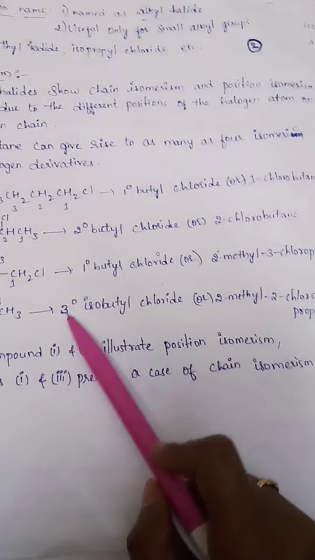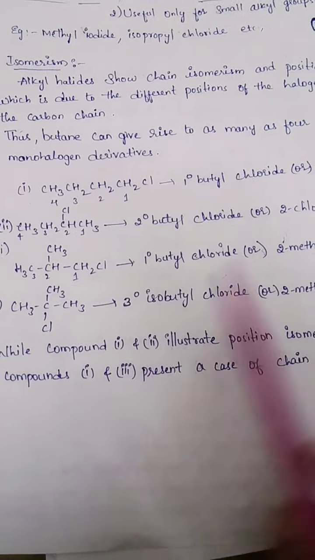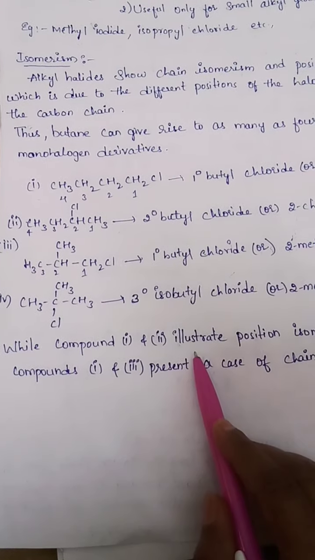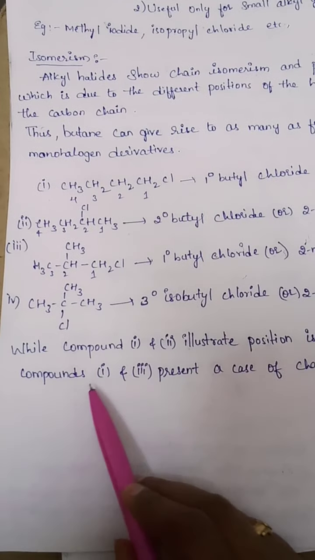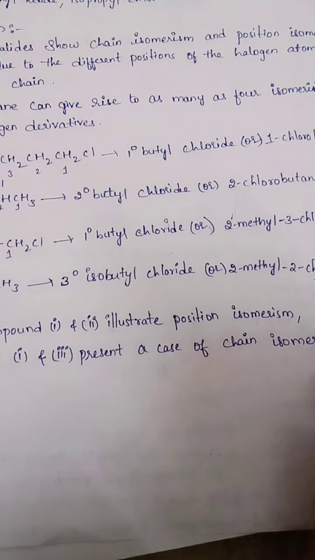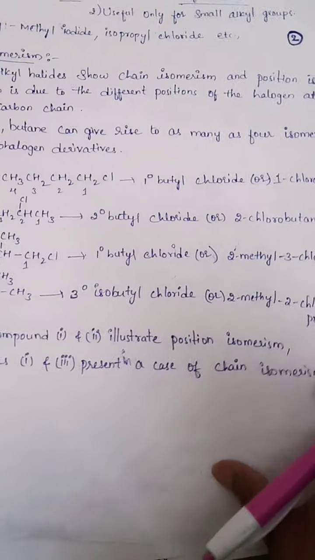Here compounds 1 and 2 illustrate position isomerism, while compounds 1 and 3 present a case of chain isomerism.